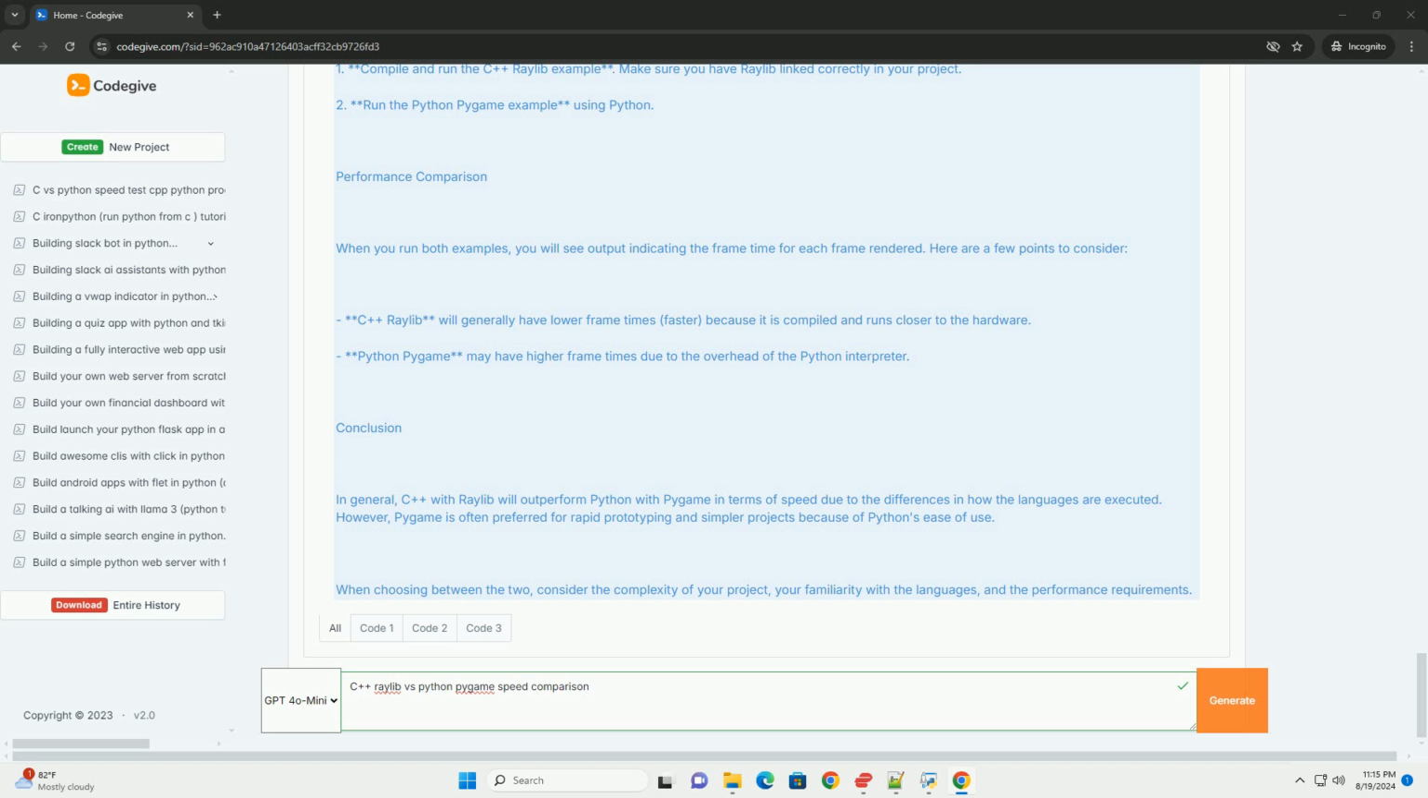Conclusion. In general, C++ raylib will outperform Python with pygame in terms of speed due to the differences in how the languages are executed. However, pygame is often preferred for rapid prototyping and simpler projects because of Python's ease of use. When choosing between the two, consider the complexity of your project, your familiarity with the languages, and the performance requirements.